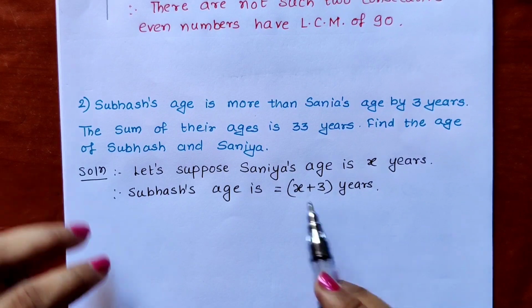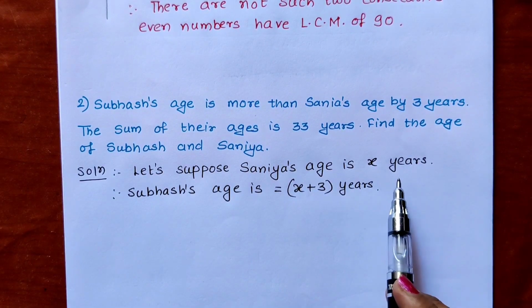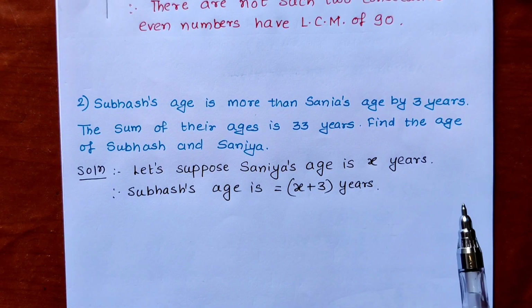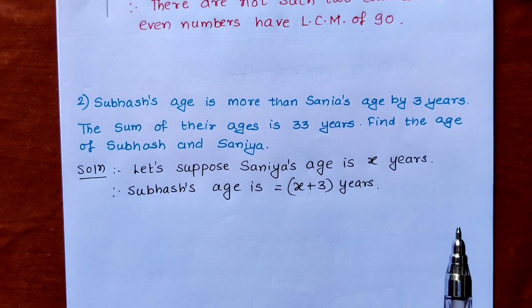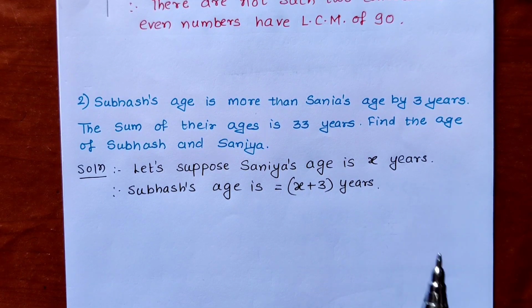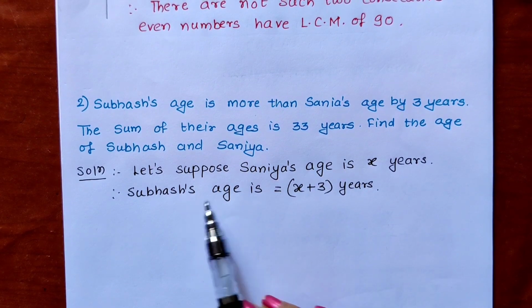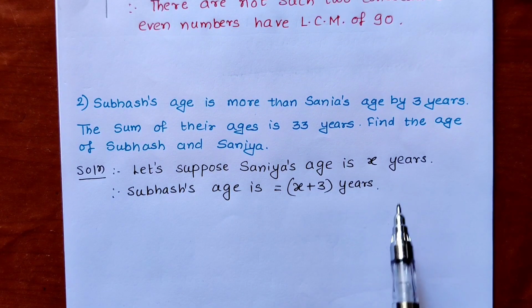For example, if I say Sania's age is 3 years and Subhash is 3 years older than Sania, what will you do? 3 plus 3, and we will get Subhash's age 6. That means we have to add 3 to Sania's age to get the age of Subhash. So in this way, Subhash's age is X plus 3 years.